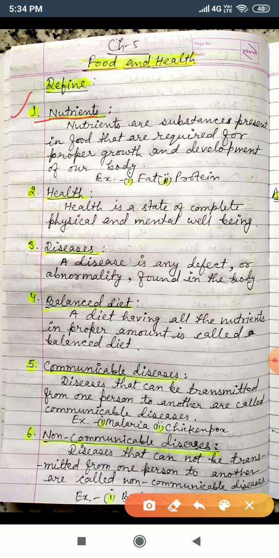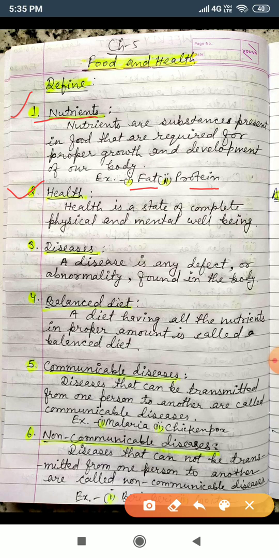You will write the examples also, and I have written 2 examples. Number 1 is the fat, and second one is the protein, PROTEIN. So these are the 2 examples. You have to write any 2 examples, but its spelling should be correct. Now move to the second definition, that is the health, HEALTH. Now see, what is health? Health is a state of complete physical and mental well-being.